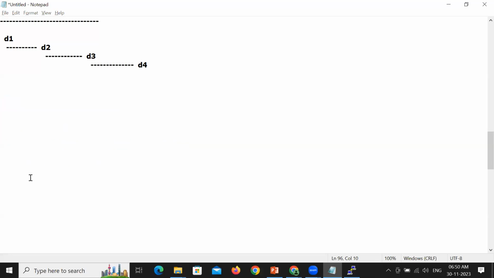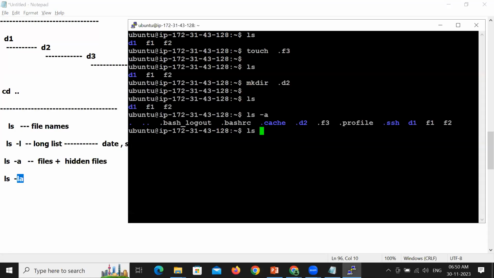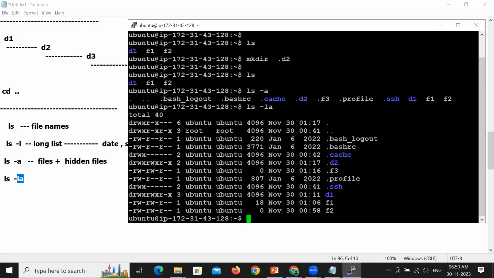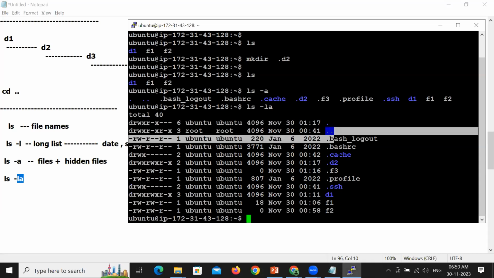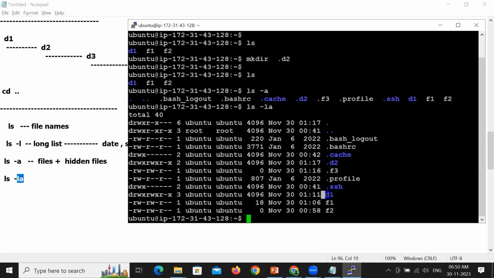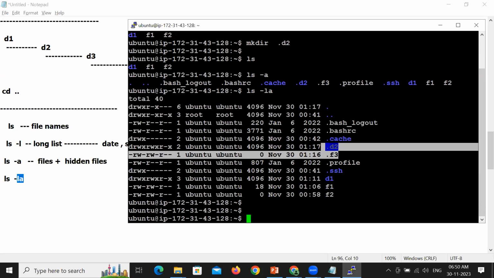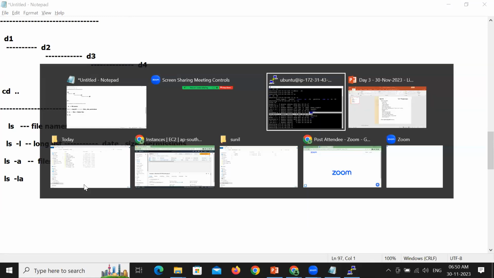Please observe here, ls -la. So the combination of long list as well as normal files, hidden files and hidden directories also, it is able to show you. Clear about this? These are the listing options. Okay, so we have learned about listing options also.